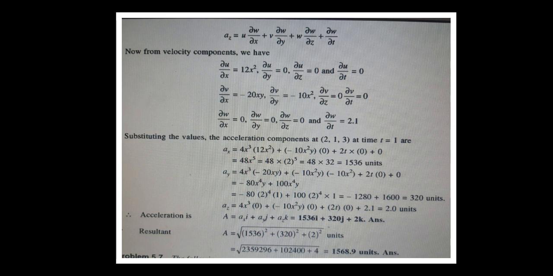Now substitute, now getting the value, that is equals to 20 into 4 minus 80 x to the power of 4 into y plus 10 into 10, 100 x to the power of 4 into y, remaining plus 0 plus 0. So substituting x values and y values we are getting minus 80 of 2 to the power of 4 into 1 plus 100 into 2 to the power of 4 into 1, that is equals to minus 1280 plus 1600, that is equals to 320 units.